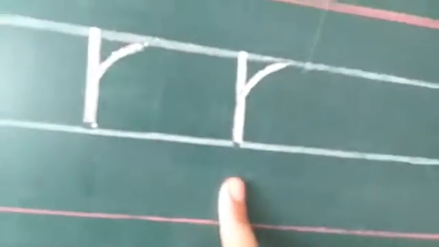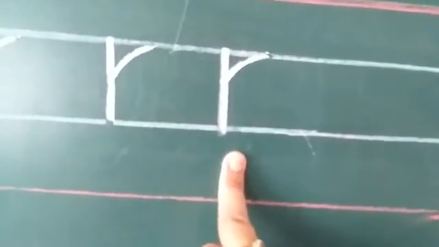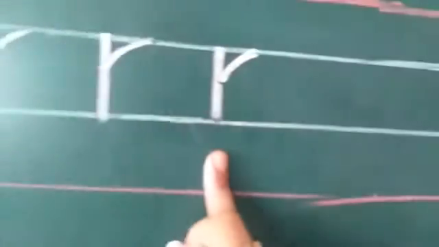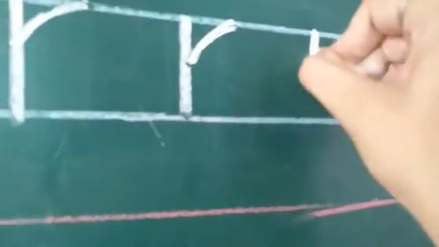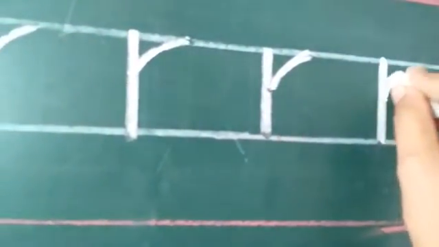Standing line, slant line. It makes small letter R. R for rain. Small letter R. R for rocket. Small letter R. R for rabbit. Start with the first blue line and finish with the second blue line, standing line, and then touch with the first blue line, slant line. It makes small letter R.